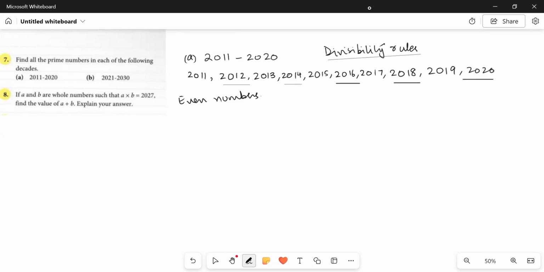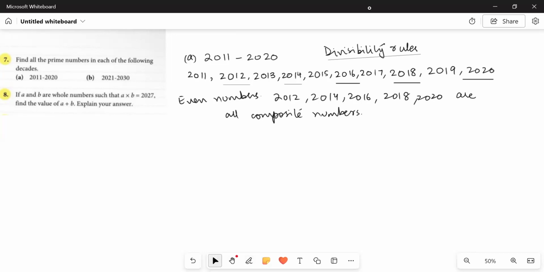So we are left with only 5 of the numbers. 2012, 2014, 2016, 2018, and 2020 are even numbers, hence are all composite numbers. Okay, that's a simple rule.